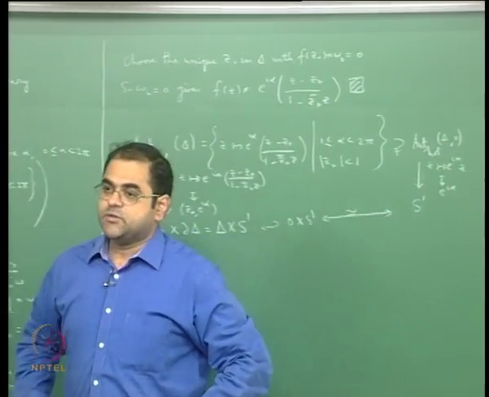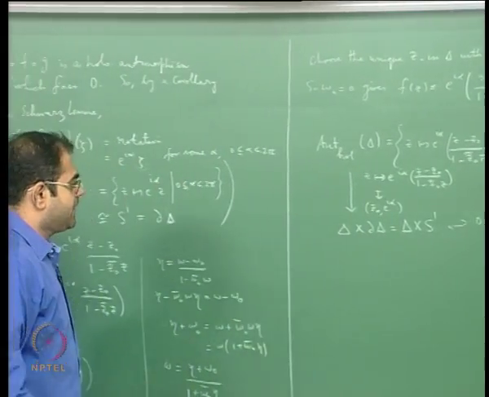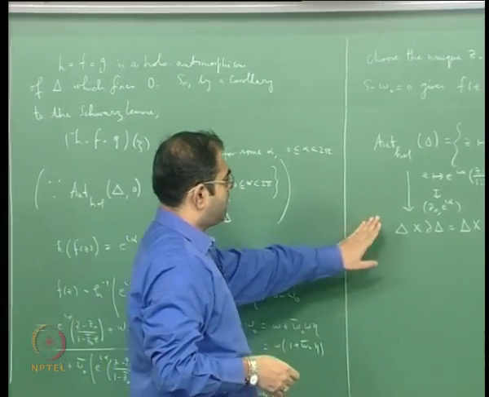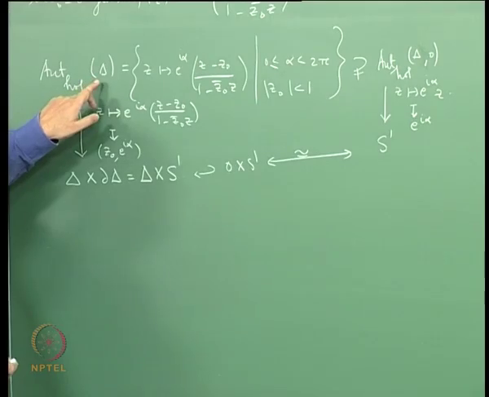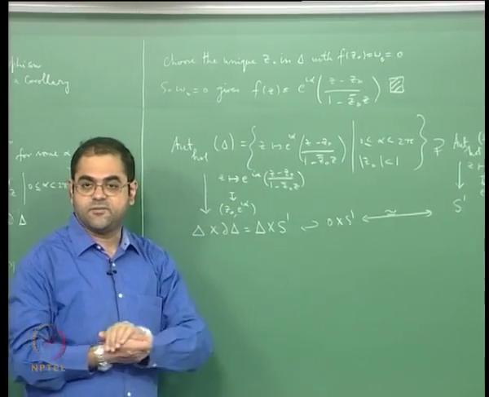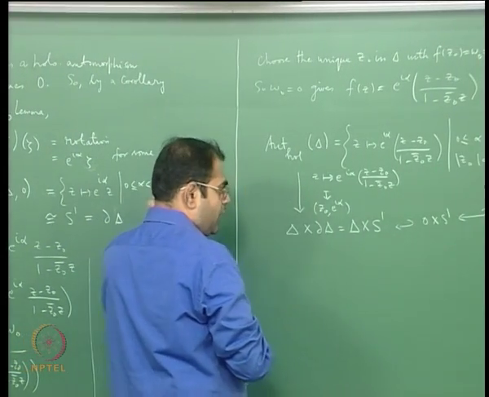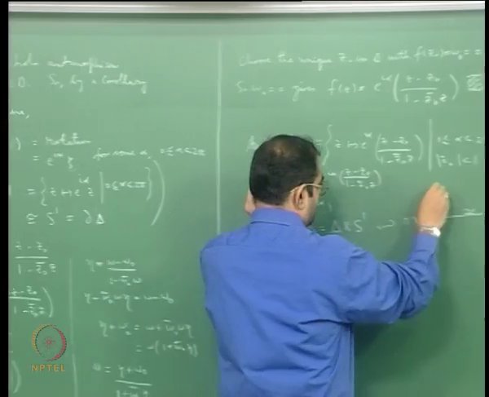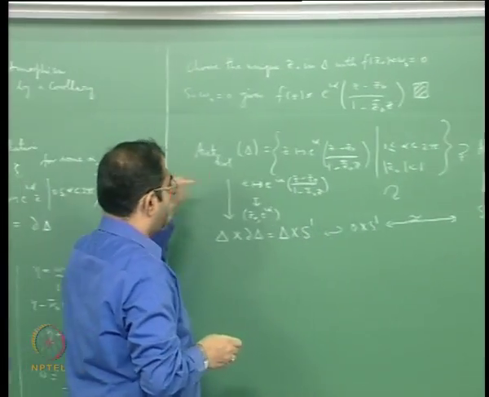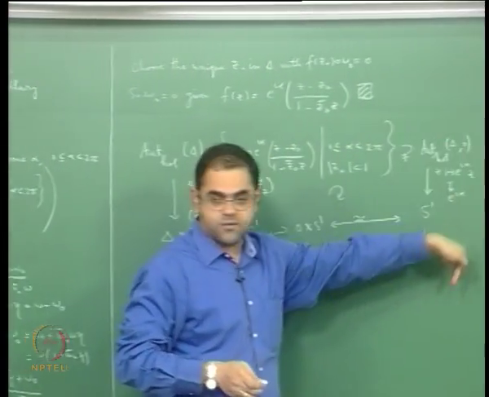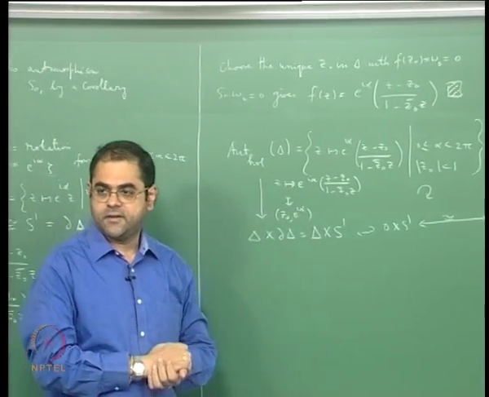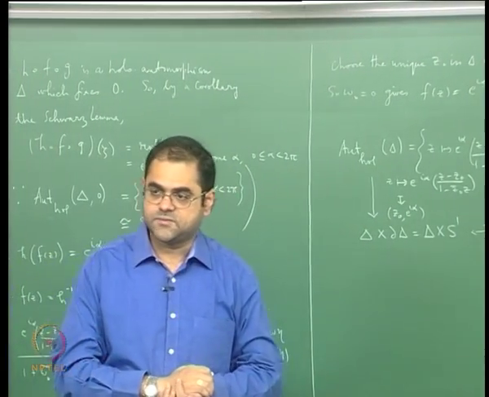So you have an identification, as a group, of both the automorphisms of delta and the automorphisms of delta which fix the origin. So this is a remark. Now of course this diagram commutes, and these vertical arrows are both group homomorphisms. They are not just bijective maps, they are group homomorphisms.